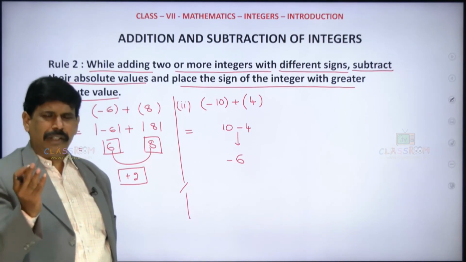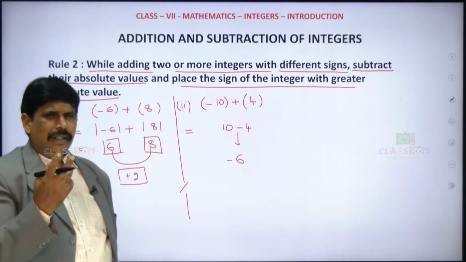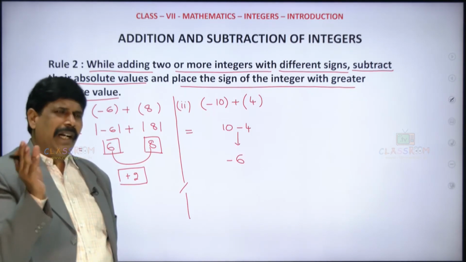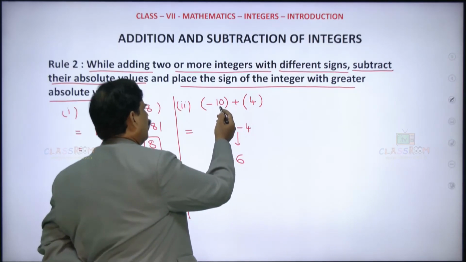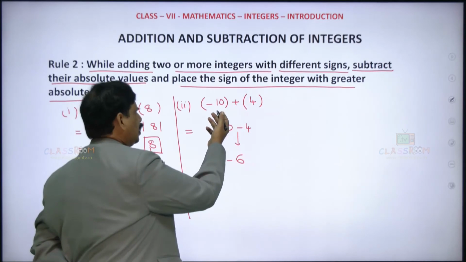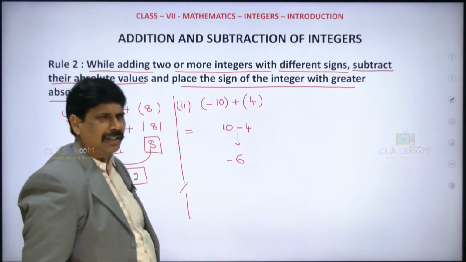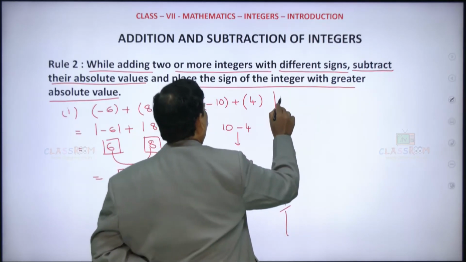Clear? What is the first step? Ignore the sign. Subtract the least from highest. The least is 4. Subtract it from highest. 10 minus 4 is 6. What sign does the highest have? Negative. So the answer is minus 6. Let us see one more. This part you should understand very, very clearly.